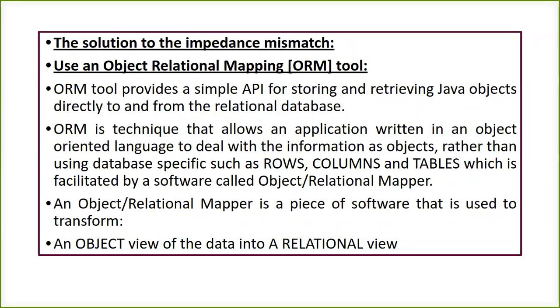Now this is also a technique which allows an application to be written in an object oriented language, and it can deal with the information as objects. So rather than using database specifics such as rows, columns, and tables, you can directly go with the tool called ORM, which is again an API, a software. It is called an object relational mapping tool, an object relational mapper. It's a piece of software that can be used to transform one language to another. Fine.